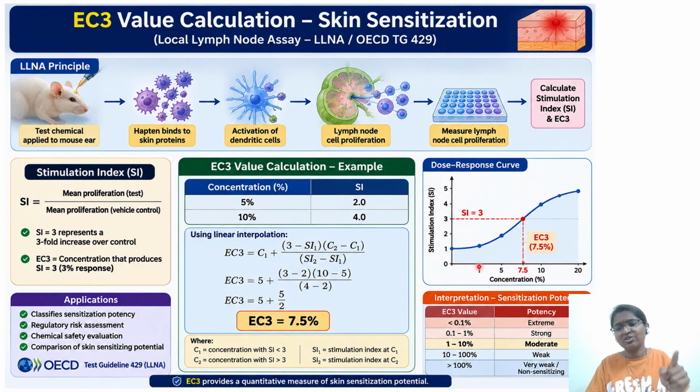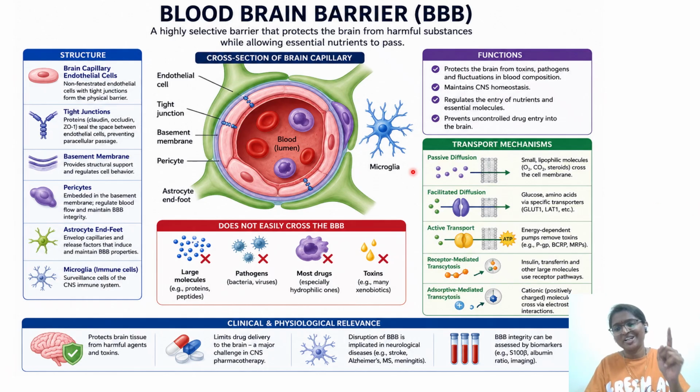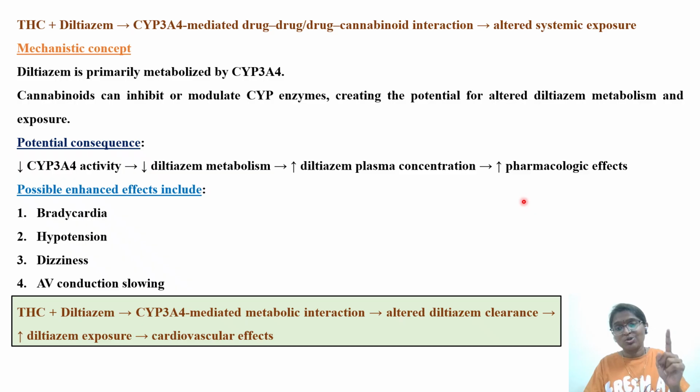Those who work on skin sensitization as a study director will definitely know; for other toxicology it is very challenging. Pause the video and also read about the blood-brain barrier. Any questions with respect to examples and barriers they might also ask in the exam. As I told you, tetrahydrocannabinol as well as diltiazem, CYP-mediated interactions, they have asked. You have to remember the CYP enzymes. CYP3A4-mediated metabolism interaction altered diltiazem clearance, diltiazem exposure increases, and it will lead to cardiovascular effects. A question related to this was asked in the exam.